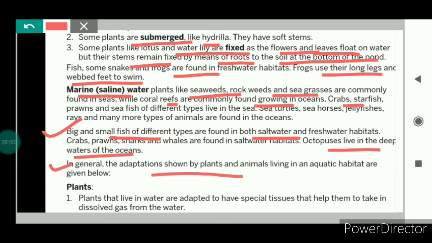In general, the adaptations shown by the plants and animals living in aquatic habitats are discussed below. The plants that live in water are adapted to have special tissues. So the aquatic plants have a special kind of tissues which help them to take in the dissolved gas from the water.